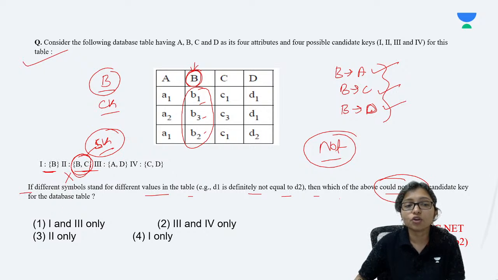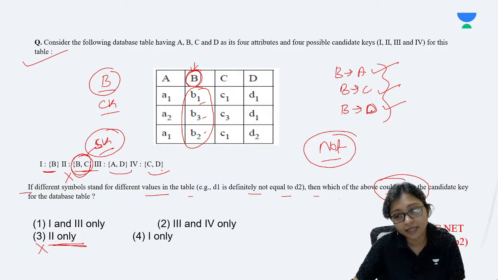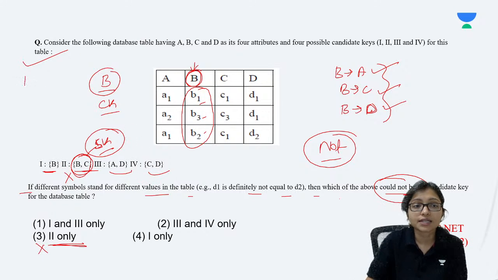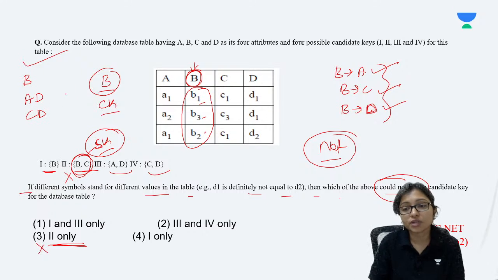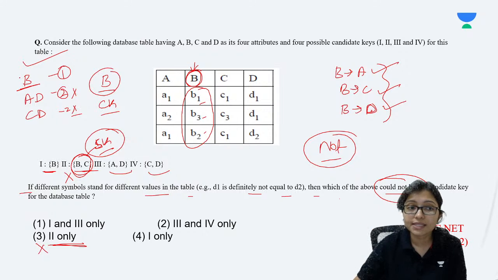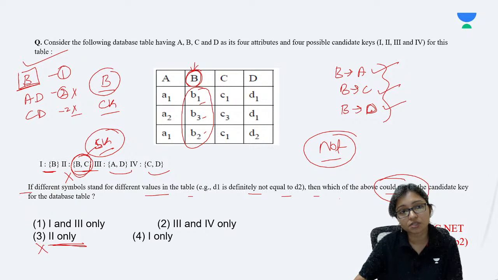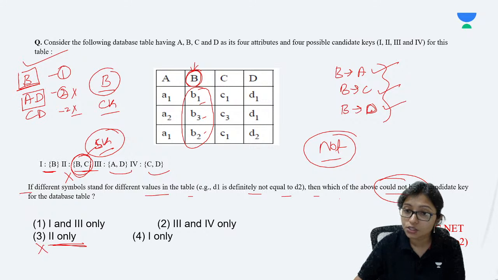So option 2 cannot be a candidate key, and here is only option 2, so it will be the answer. AD can be a candidate key, CD can be a candidate key. And for this question your concept will become clear, because sometimes students count the number of attributes. Sometimes students think that as B is only one attribute, it will be the candidate key, and here with two attributes it cannot be. Don't make that mistake. B is itself minimal, that's why it is possible.